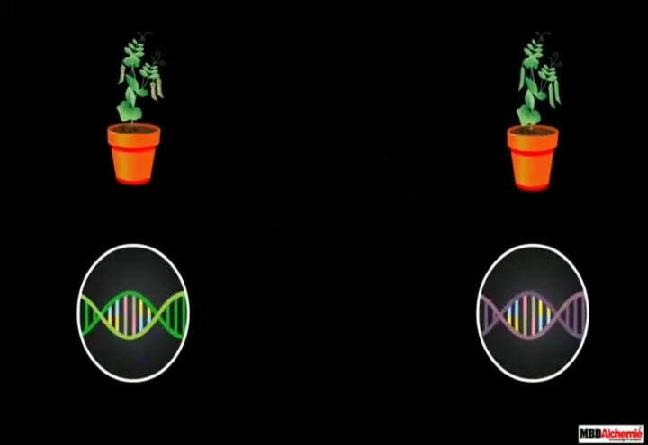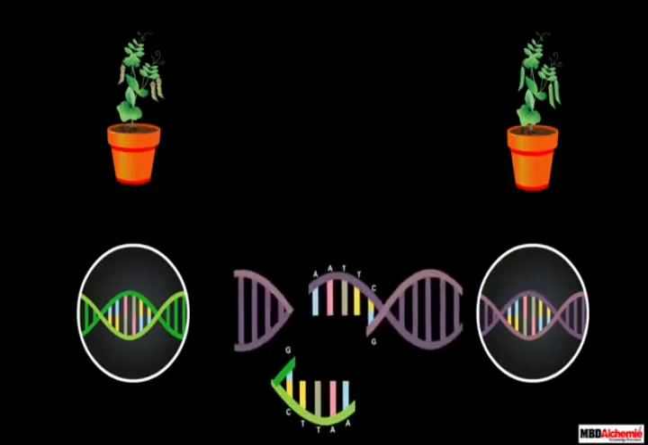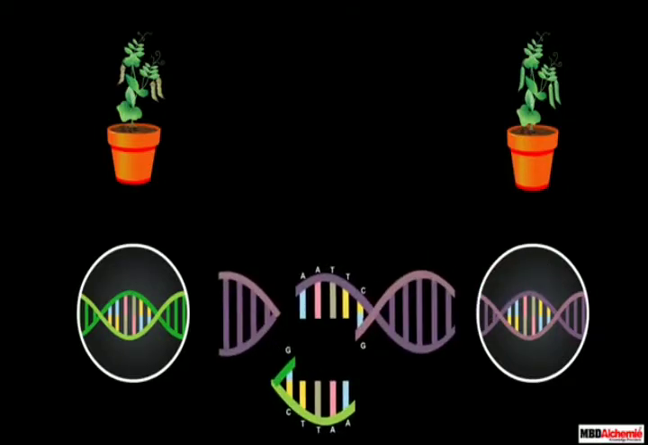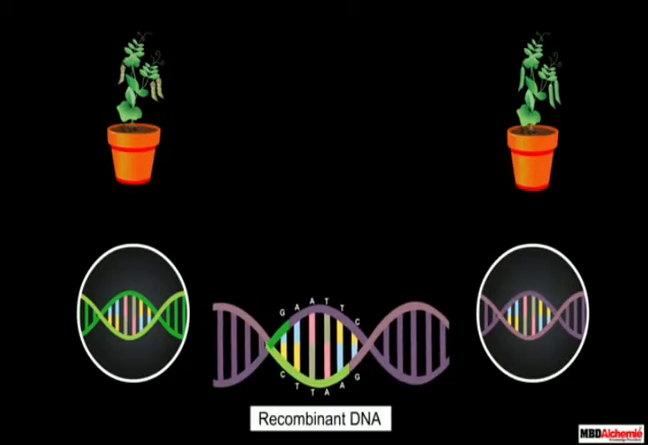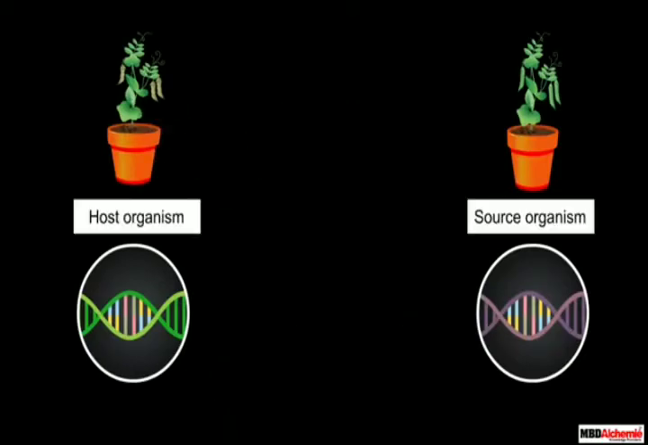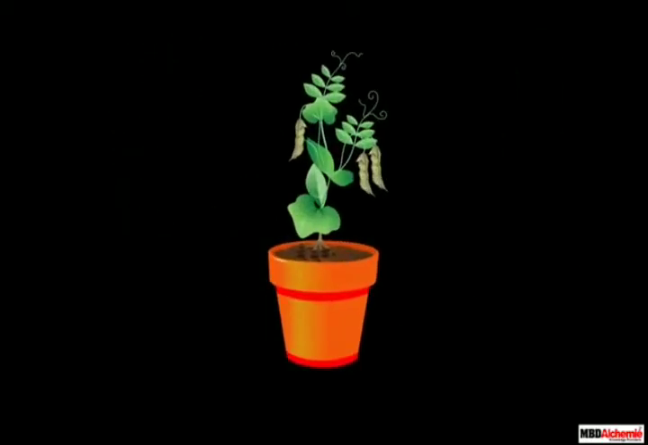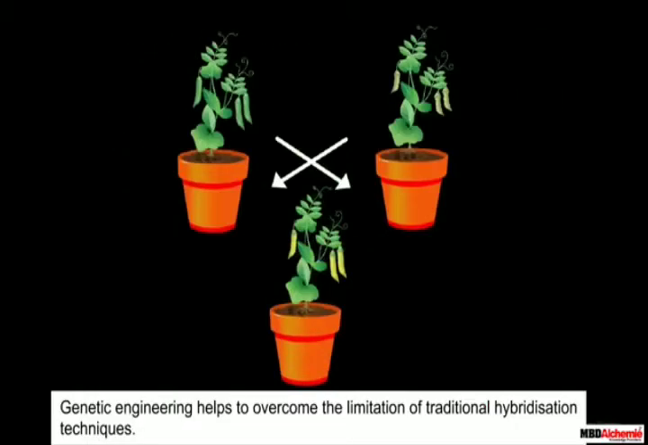In the process of genetic engineering, desired genes are isolated. These genes are then used to create recombinant DNA. Multiple copies of the genes are made, which is gene cloning, and then transferred into the host organism, which is gene transfer. Thus, genetic engineering helps to overcome the limitations of traditional hybridization techniques.